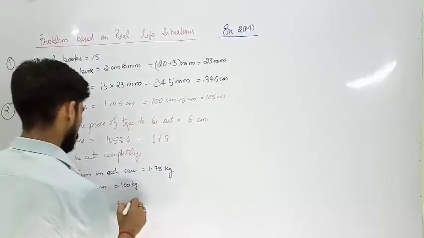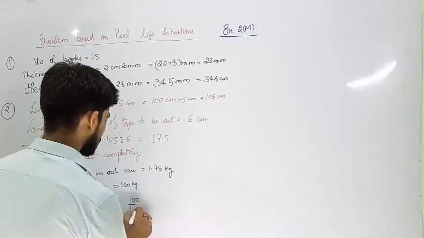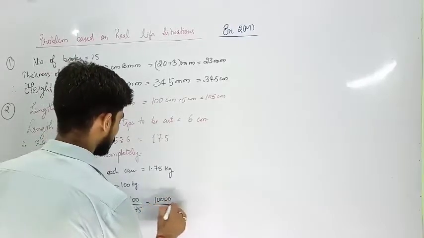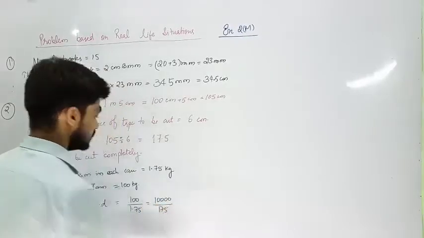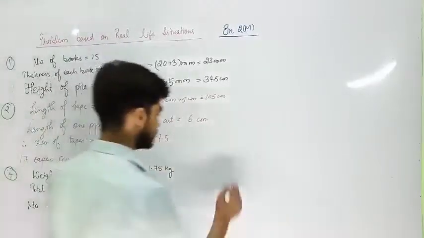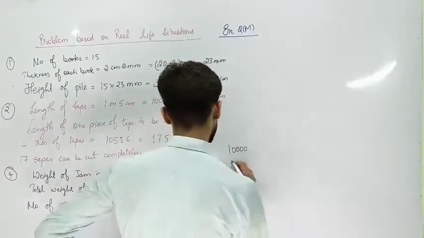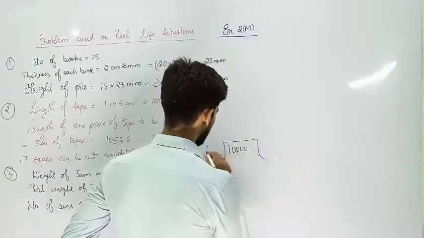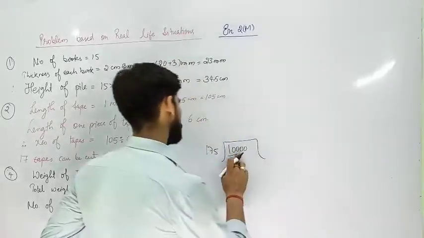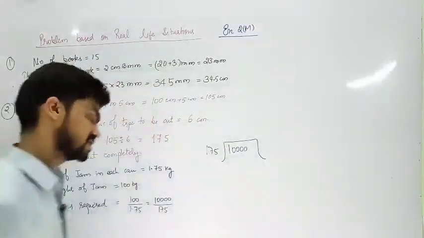That will be equal to 100 divided by 1.75. That is 2 more zeros will be included, divided by 175. Divide this and get the complete part. So let us divide. 1, 3, 4, 5, 4 only. Divide by 175. First 3 digits are not for your use. 4 digits. So 1 8 ja 7 8 ja 56.